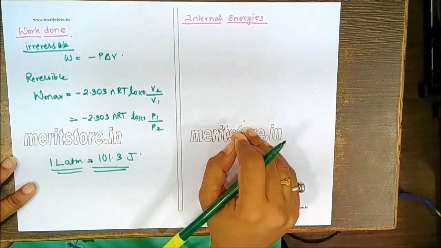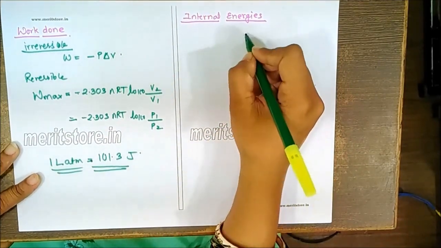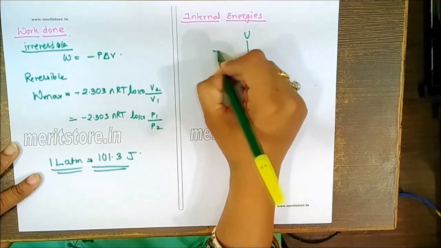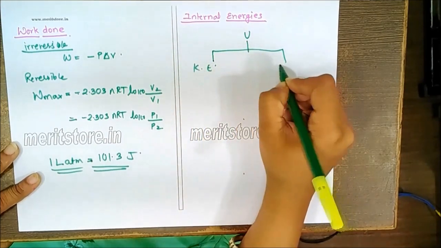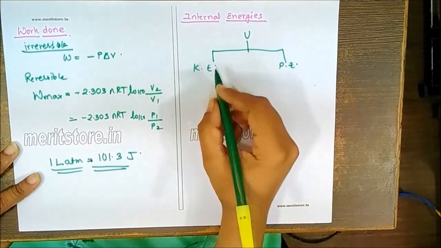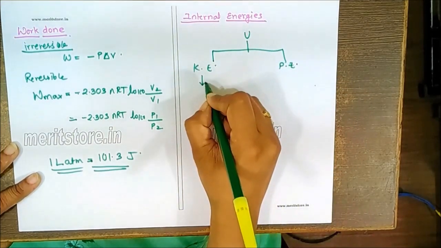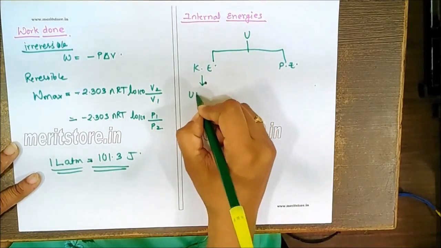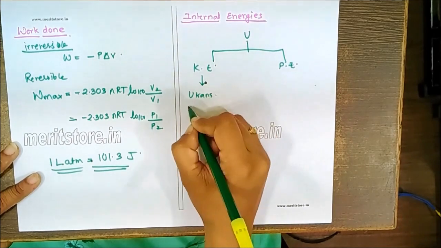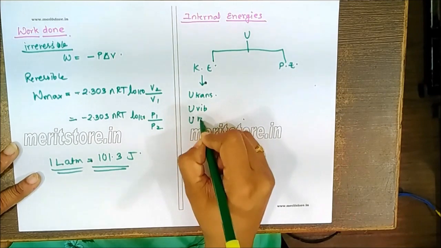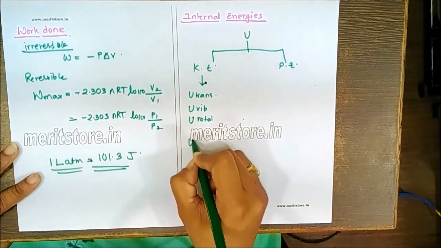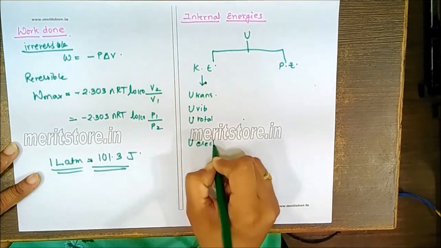Next is internal energy. Internal energy, denoted by U, actually consists of two types of energy: one is the kinetic energy and one is the potential energy. The kinetic energy consists of translational energy, vibrational energy, rotational energy, and electronic energy.